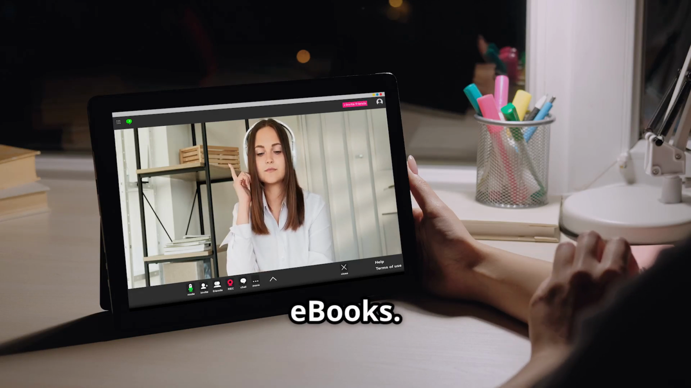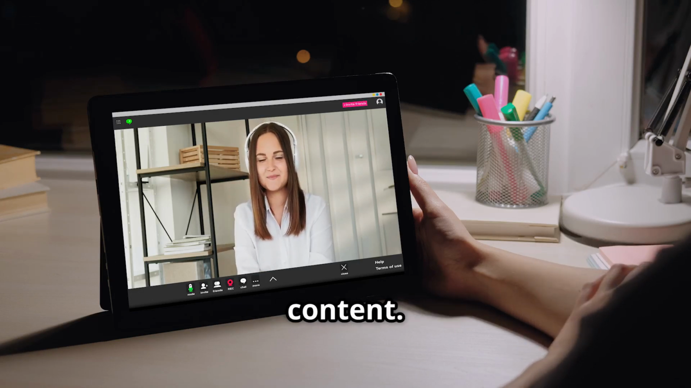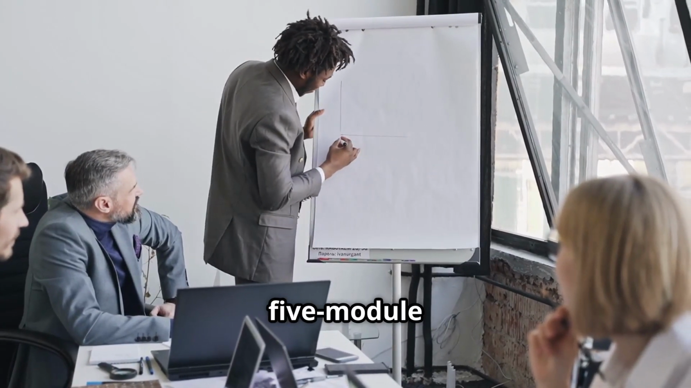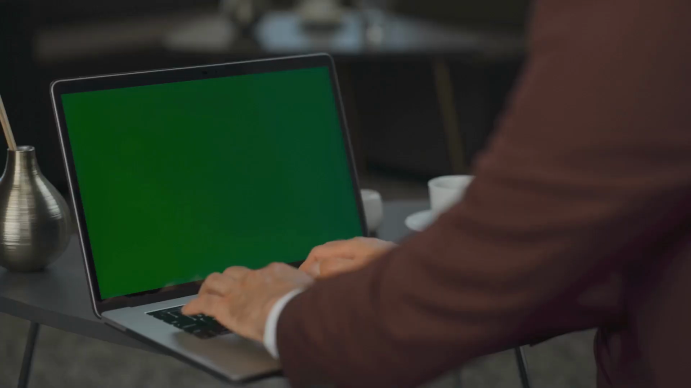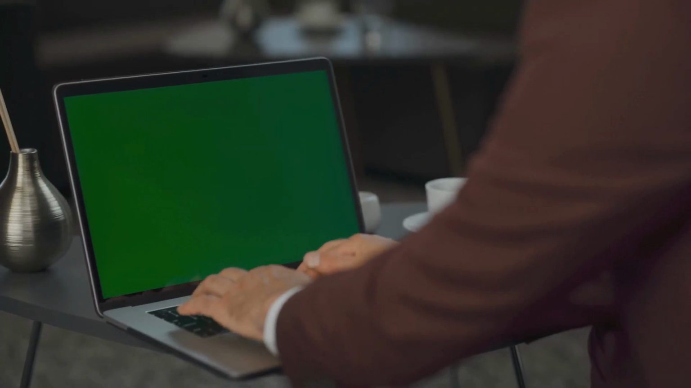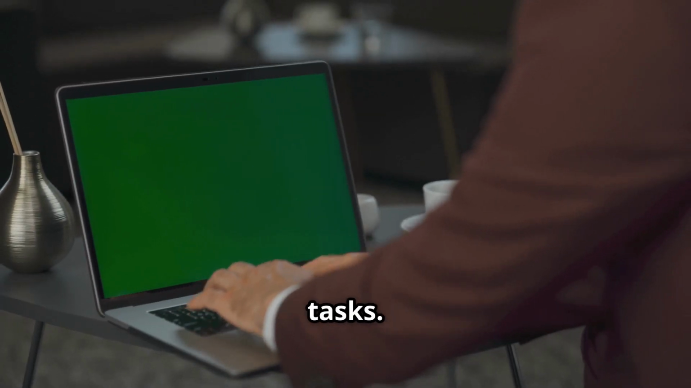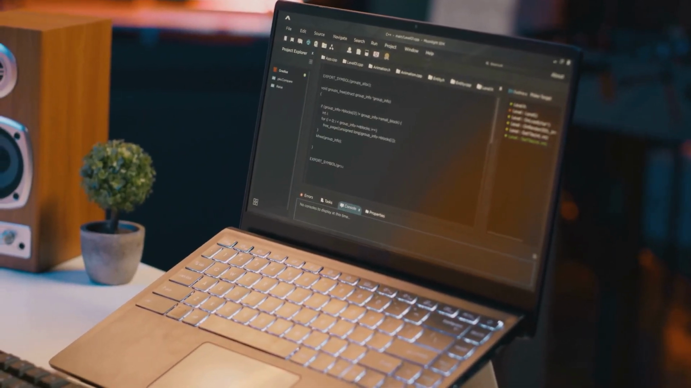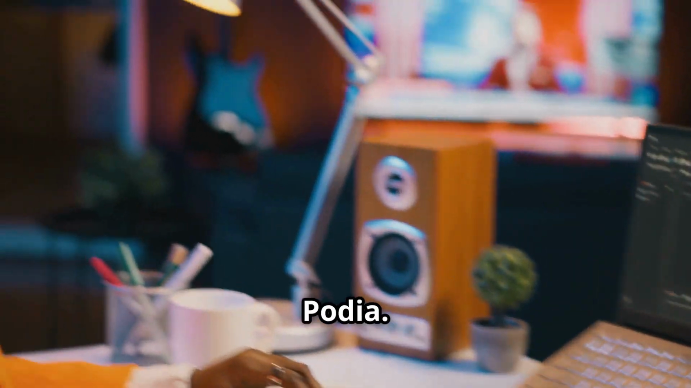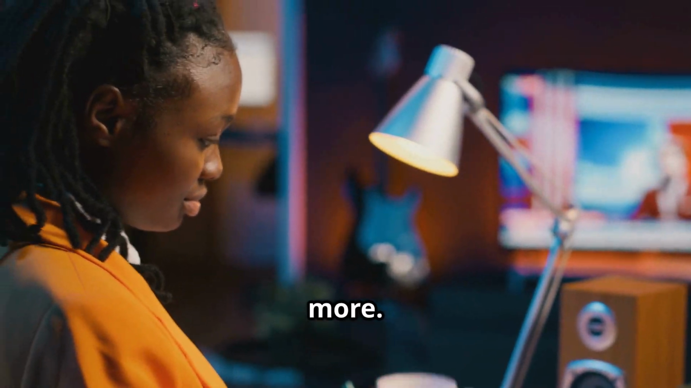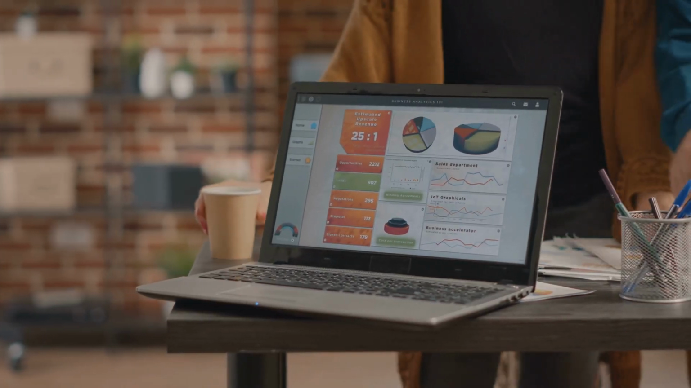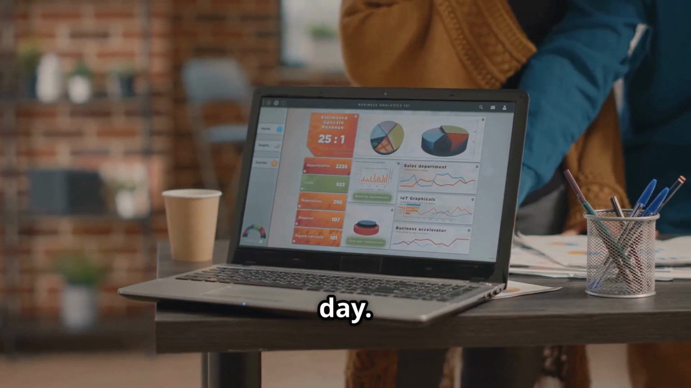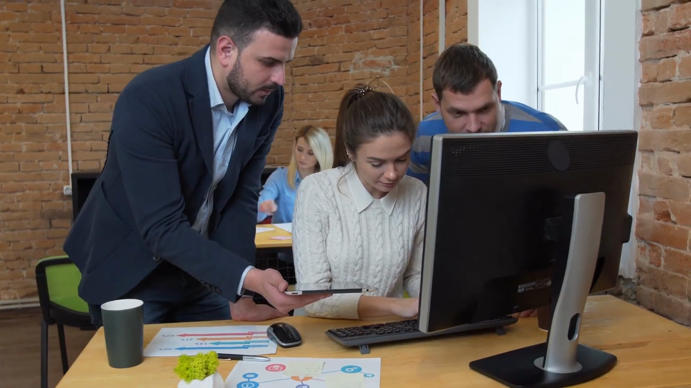Strategy 5. Sell AI courses or ebooks. Teach others using DeepSeek-generated content. Prompt: create a 5-module course on how to start a digital product business. Add slides, examples, and tasks. Use Google Slides, Notion, or Canva. Host it on Gumroad, Teachable, or Podia. Sell for $97 or more. Sell 11 courses per day, which equals $1,067 a day. Fully automated delivery.